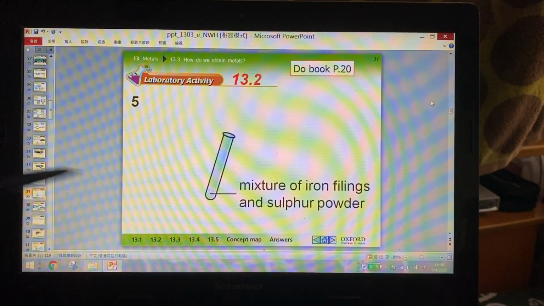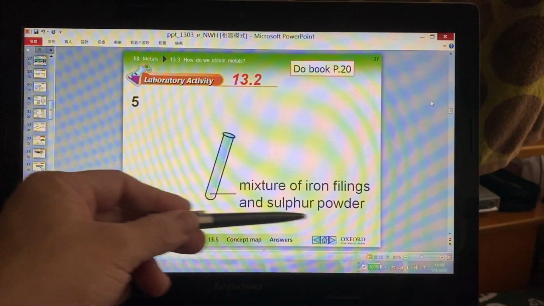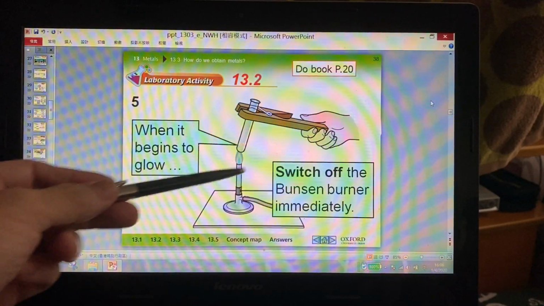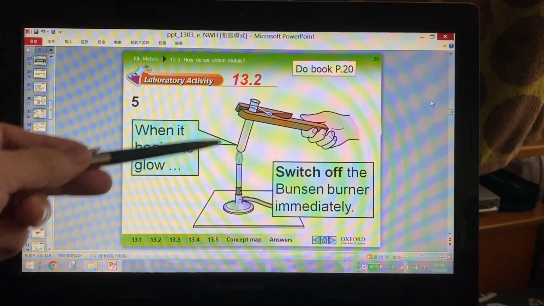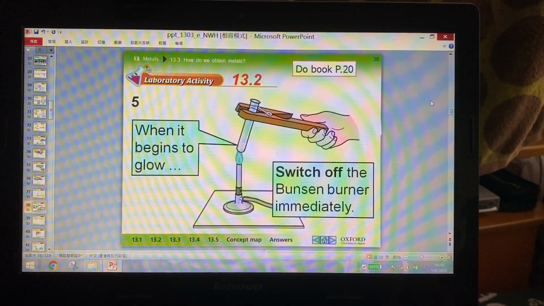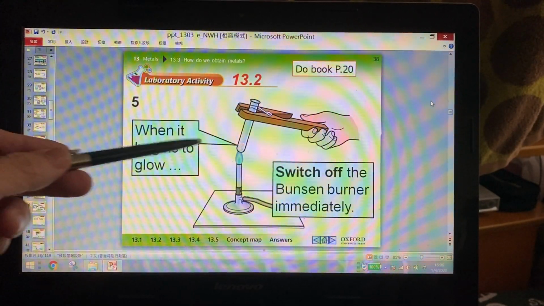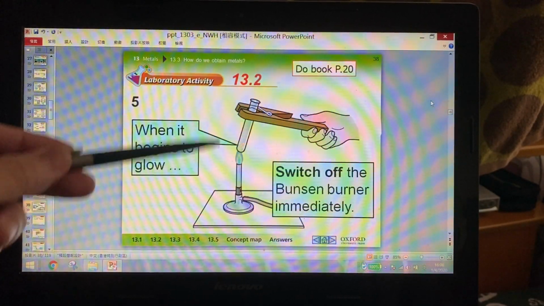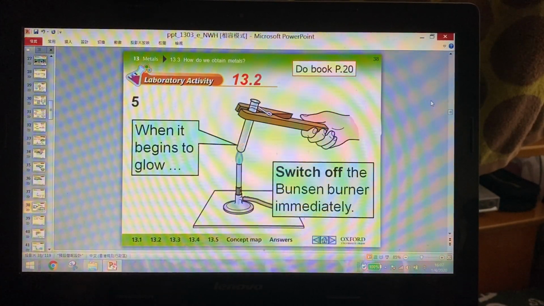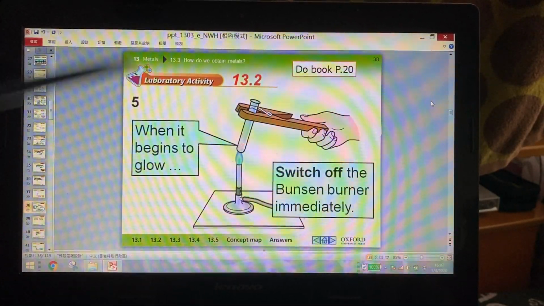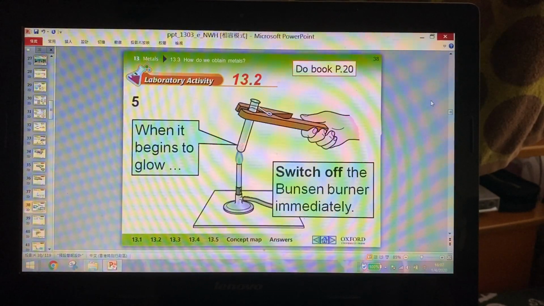But if we mix the iron filings and the sulfur powder and then we heat them, when we do the heating, there is a chemical change. The iron and the sulfur do not just combine together, they will have a chemical reaction and then they will form a new material.